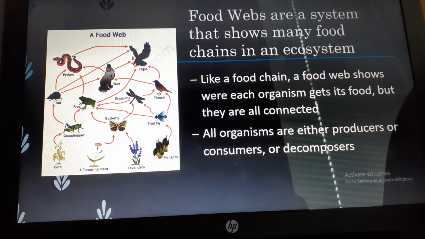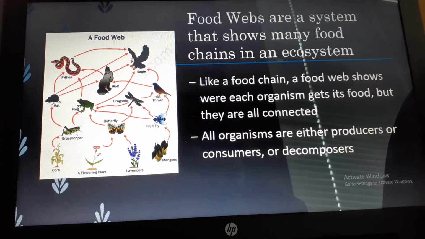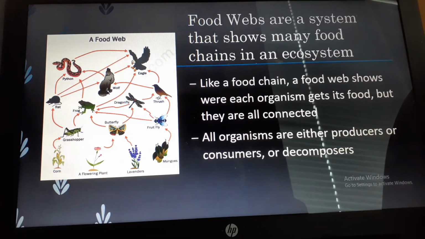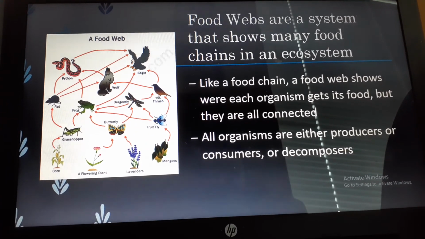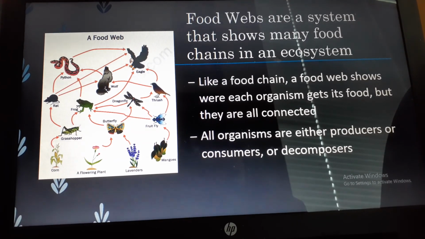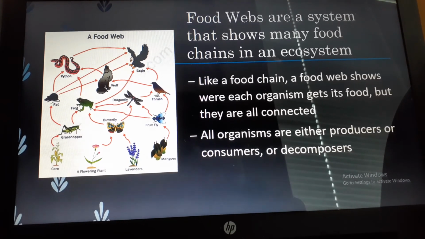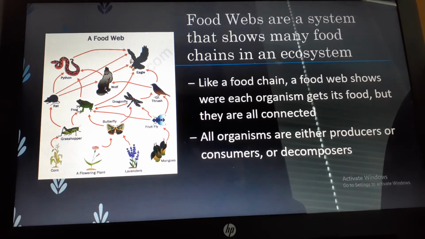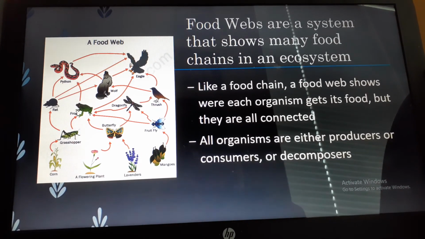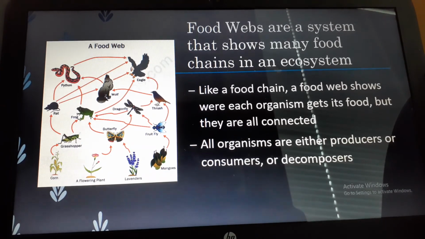What are food webs? Food webs are different than food chains. Food webs are a system that shows many food chains in an ecosystem. Like a food chain, a food web shows where each organism gets food, and it shows that they are all connected to one another. All organisms are either producers, consumers, or decomposers. So this food web shows how they're all interconnected with one another in their ecosystem.